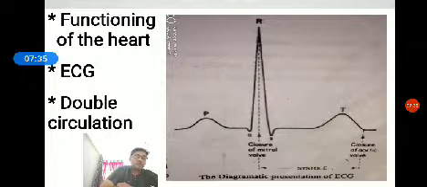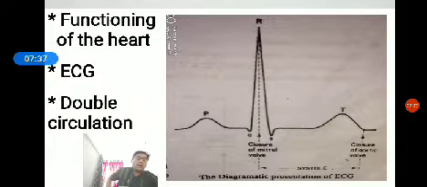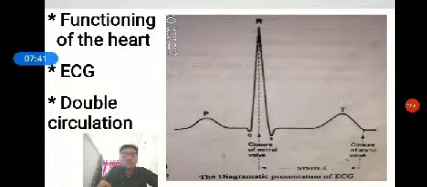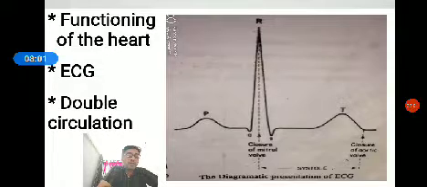Stroke volume. The amount of blood pumped by the heart during one heartbeat, or one ventricular systole, is called stroke volume. It is about 70 ml per beat. Cardiac output. The amount of blood pumped by the heart in 1 minute is called cardiac output. It is about 5040 ml. Cardiac output is equal to stroke volume times the number of heartbeats per minute.